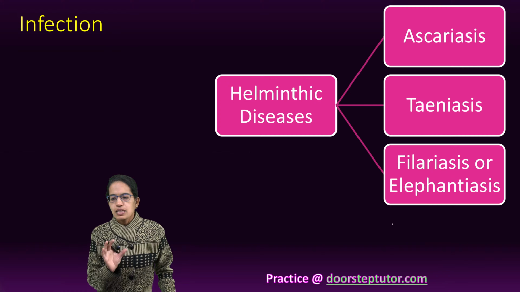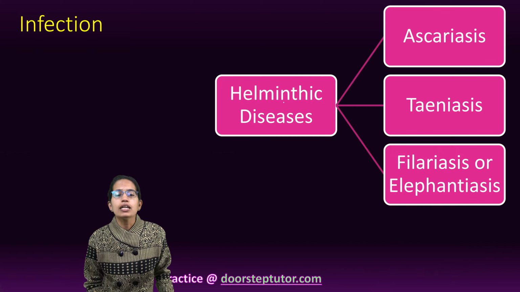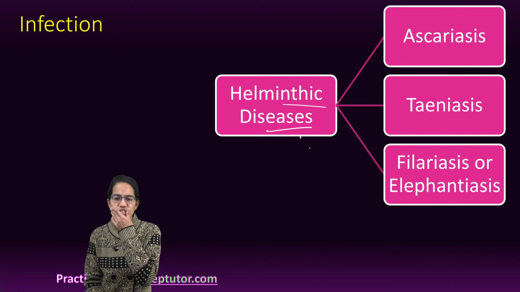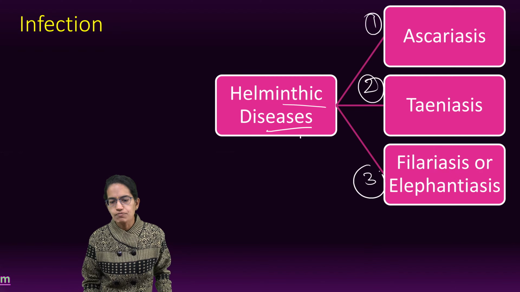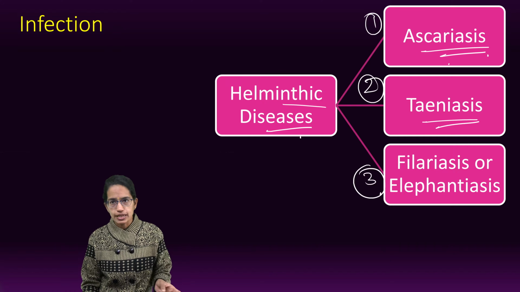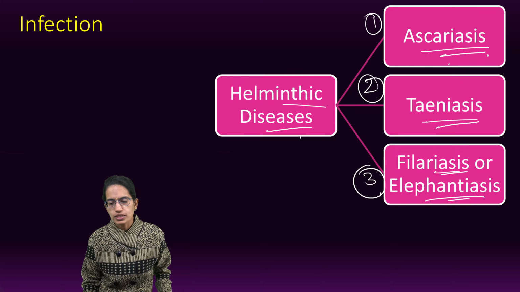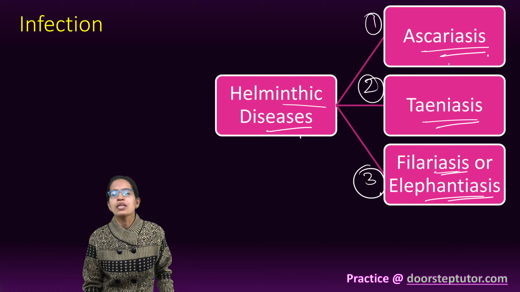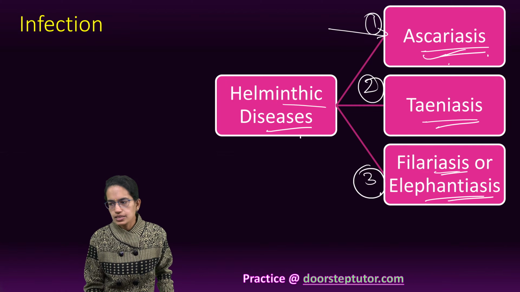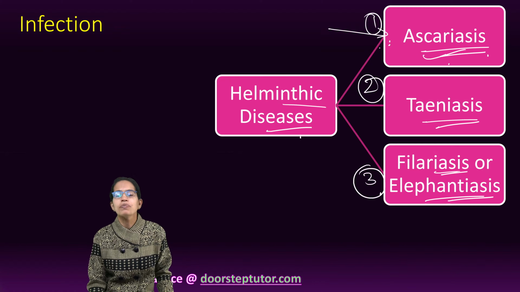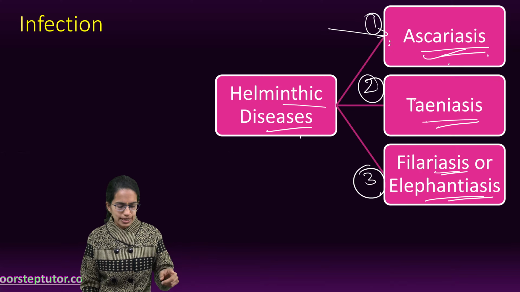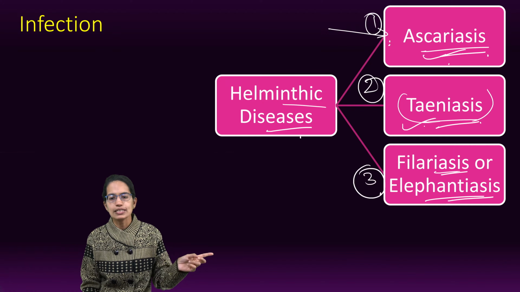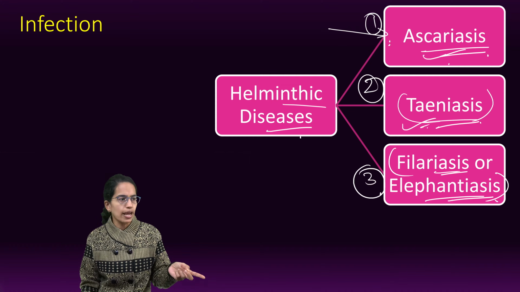The next is the last section that we will discuss under helminthic diseases. Under helminthic diseases, we talk about 3 important diseases: Ascariasis, Taeniasis and Filariasis. Ascariasis is caused by roundworm, Taeniasis by tapeworm, and Filariasis causes the elephant foot or elephantiasis. Now, Ascariasis is the disease of the large intestine caused by roundworm. Taeniasis is by tapeworm, Filariasis is elephantiasis.